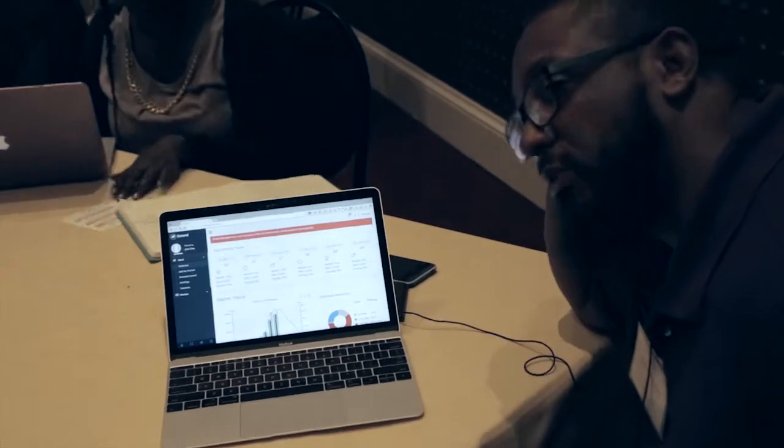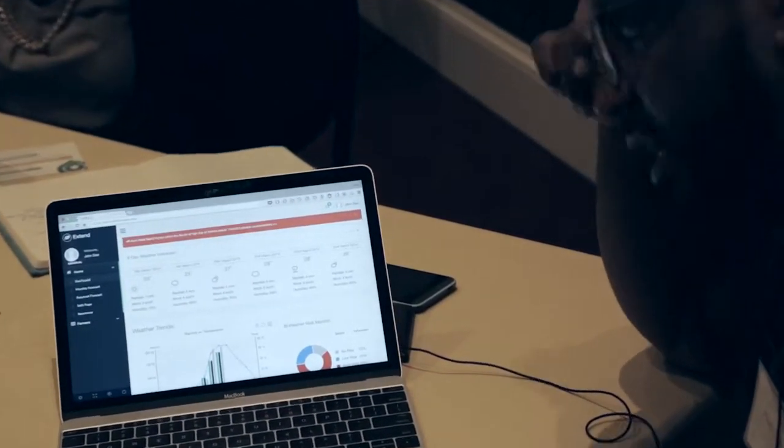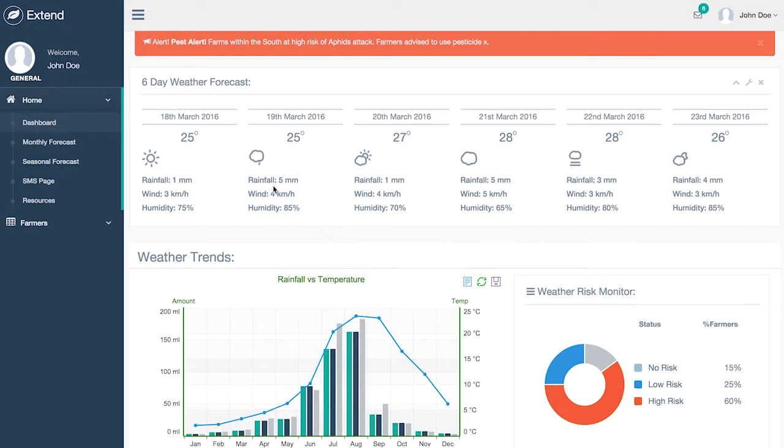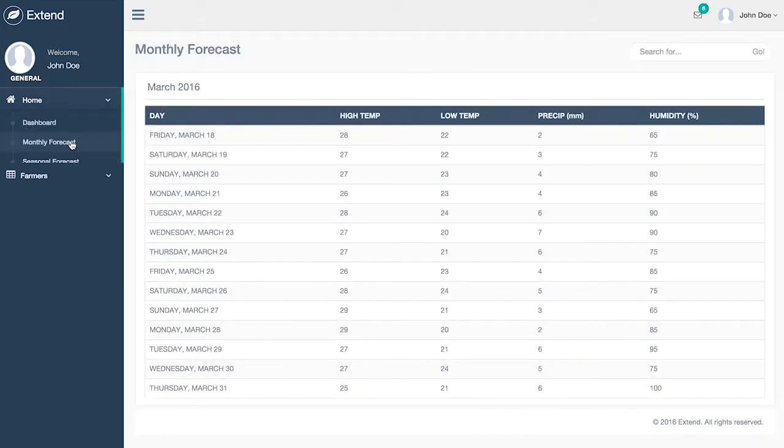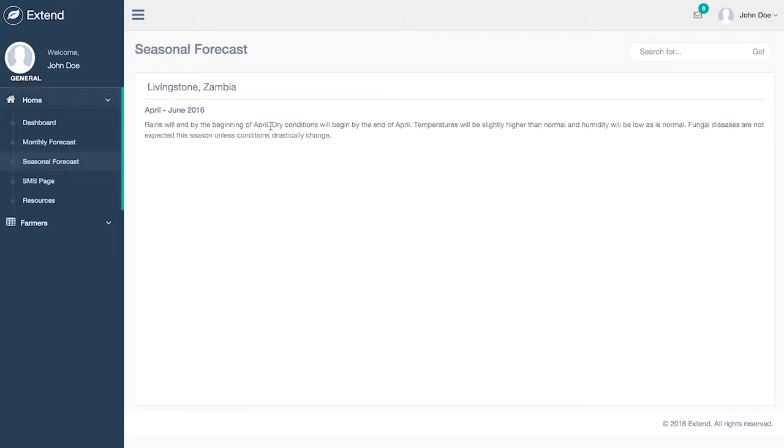So this is just a general dashboard that gives you a 7-day forecast. All this is streamed from an API. We've got rainfall and temperature. Now with the rainfall and temperature, what we're doing is we're giving you historical data. So over the last 5 years, we give you last year's data and then now current data so that we know how accurate it is.